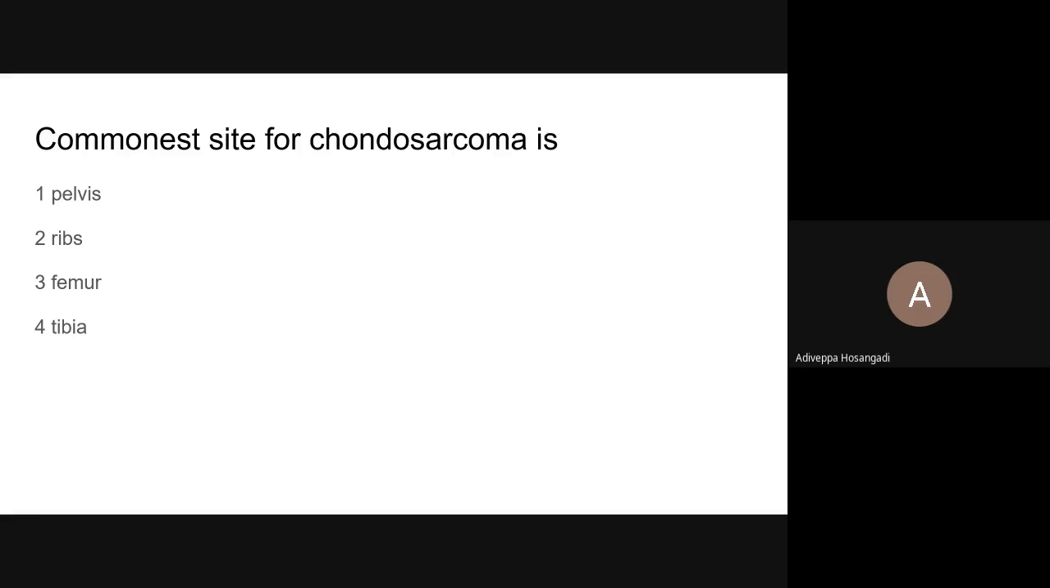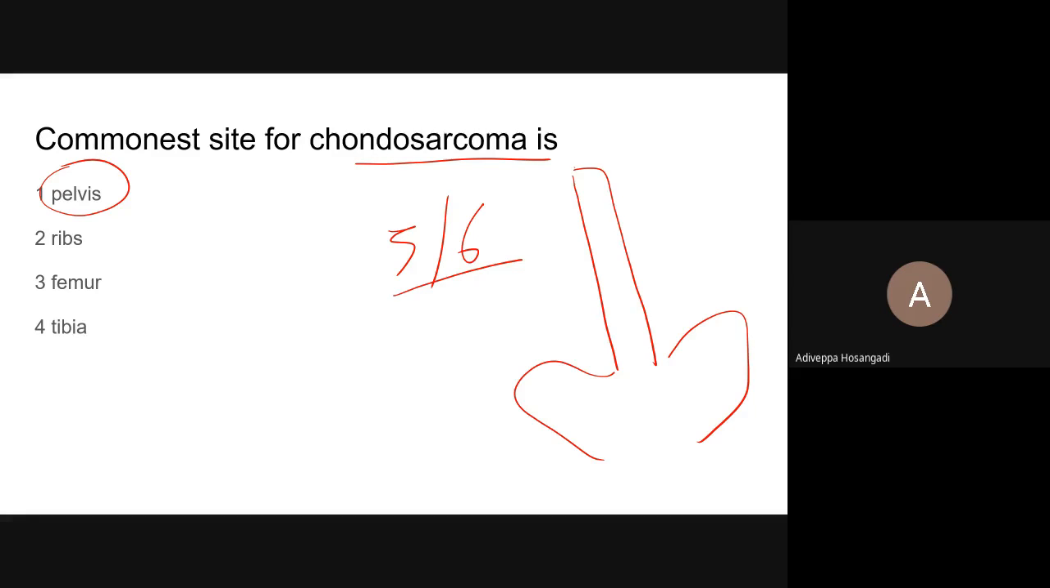Commonest site for chondrosarcoma. Anybody take a guess? Pelvis. Yes, very good. Chondrosarcoma is in a later decade, 5th or 6th decade, especially in axial skeleton. You please remember, appendicular skeleton means extremities, the upper limb and lower limb. Axial skeleton involves the spine and the pelvis. Okay?